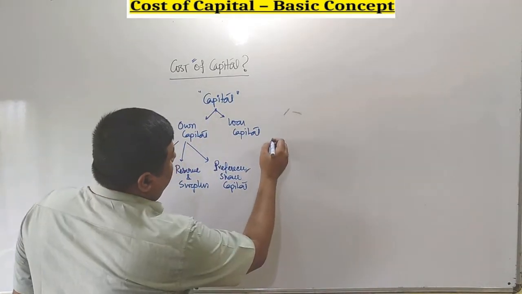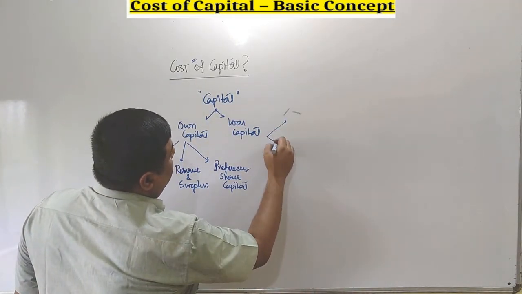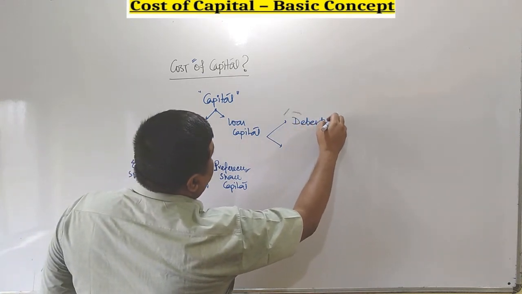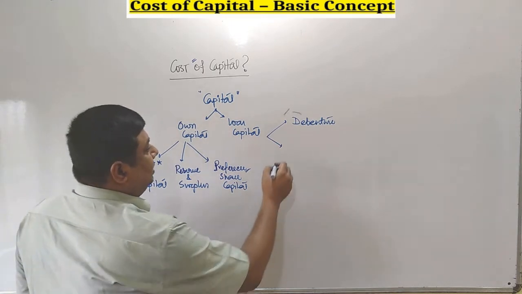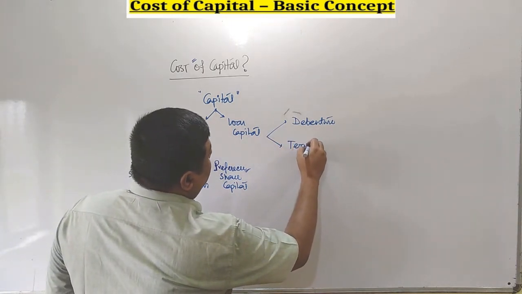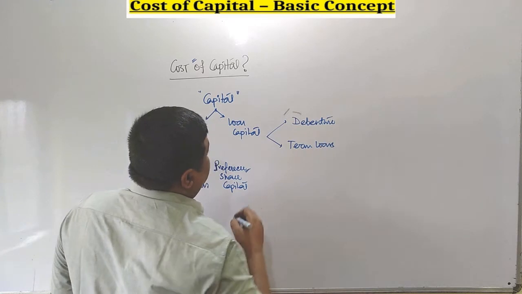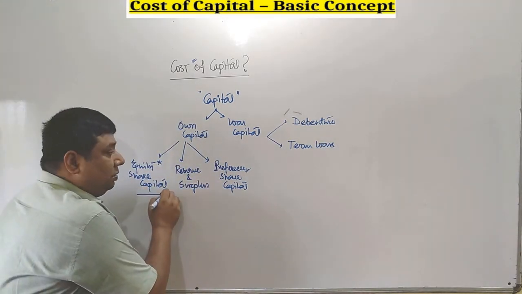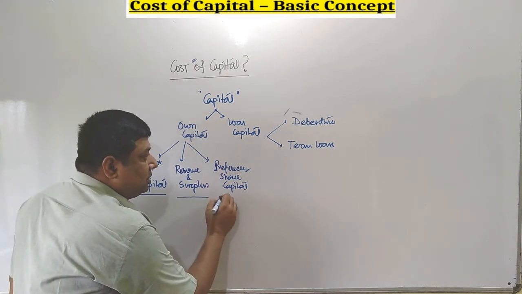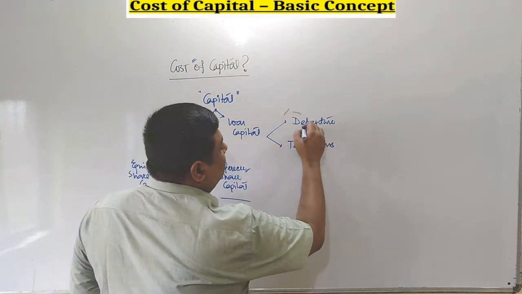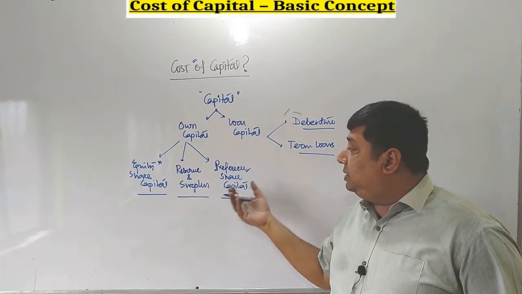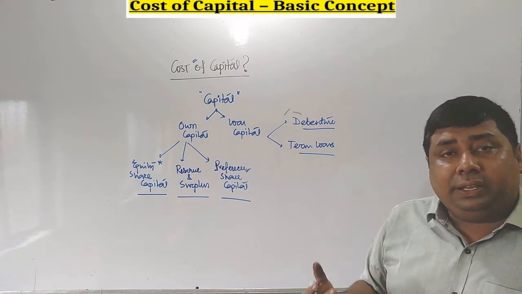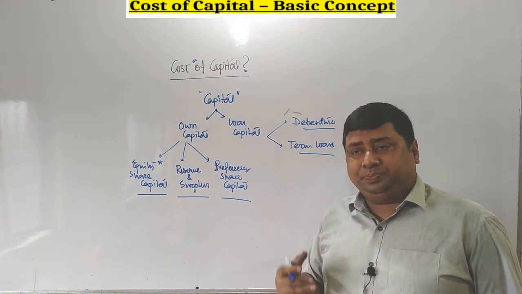In case of loan capital, if we categorize loan capital also, there are two parts. One is debenture or bond. Another is commonly known as term loans of a business. These are the structure of capital. Right now we have categorized equity share capital, reserve and surplus, preferential capital, debenture and term loans. These are the separate avenues the business needs to choose depending upon the scenario, market condition and other factors.